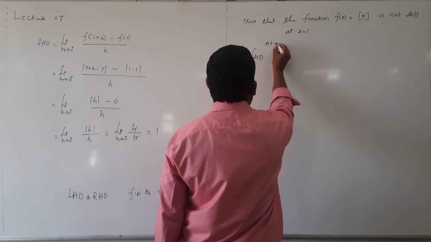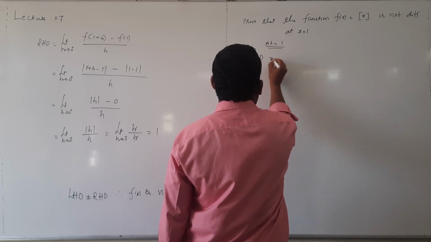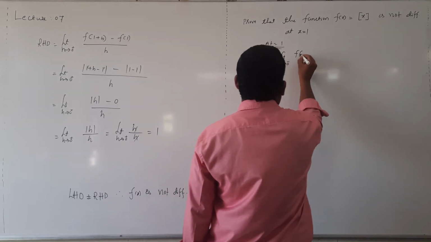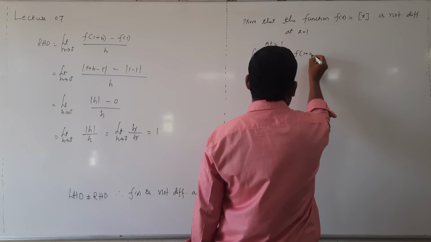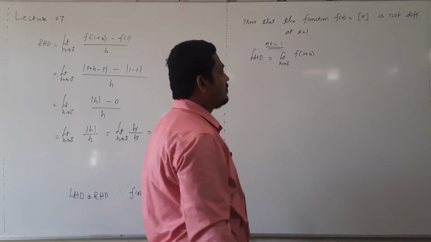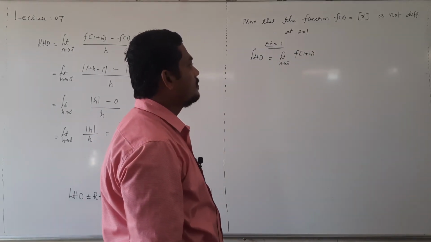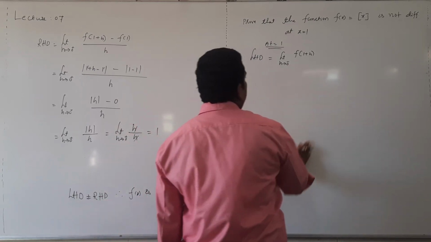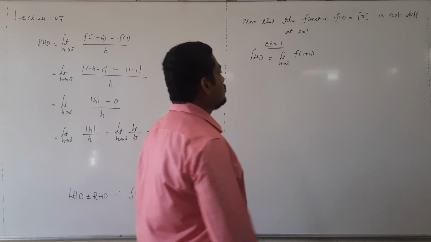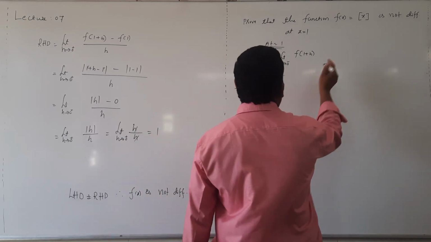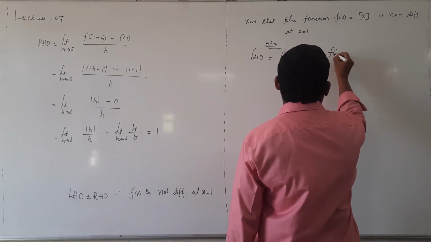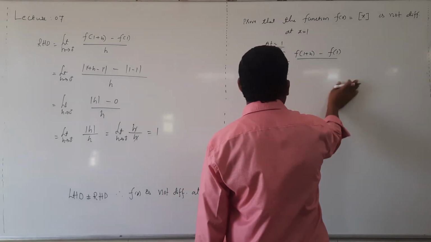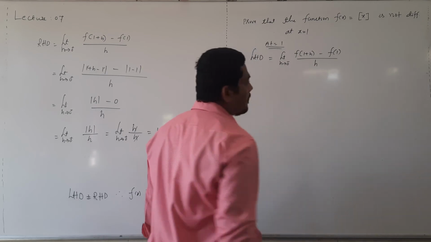At x equal to 1, left hand derivative, that is limit h tending to 0 minus of f of 1 plus h minus f of 1 divided by h.